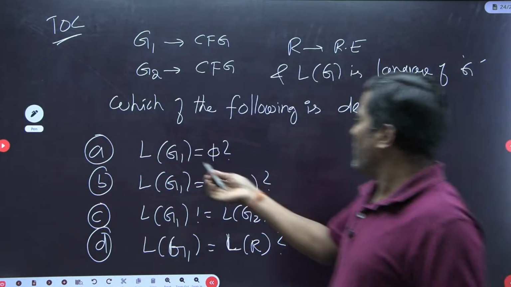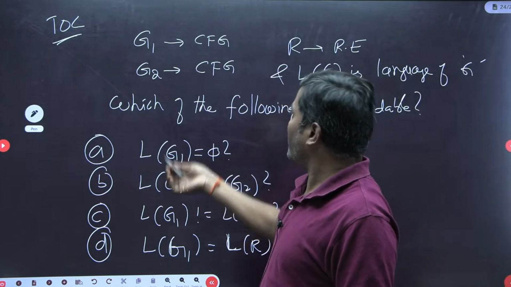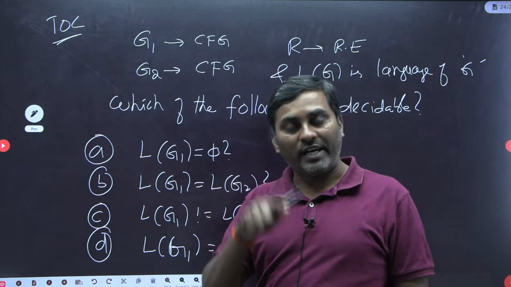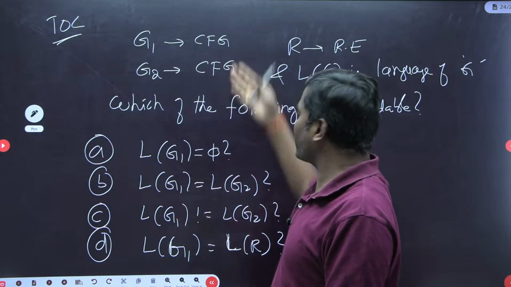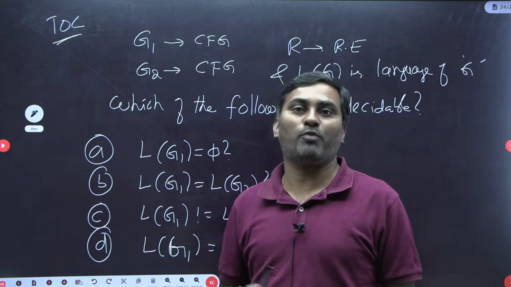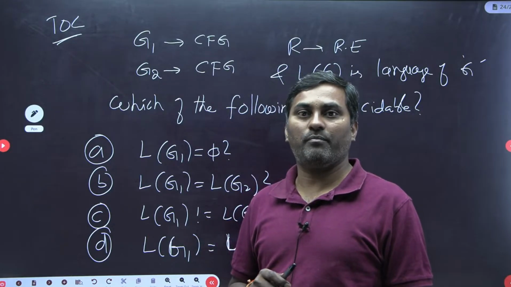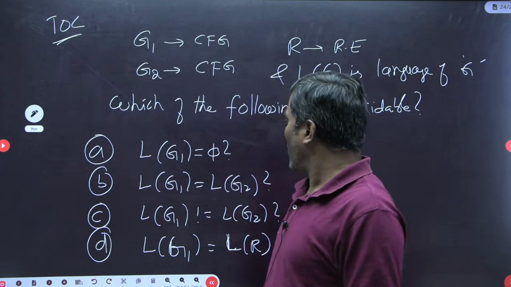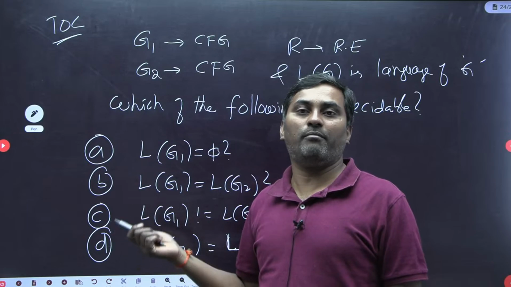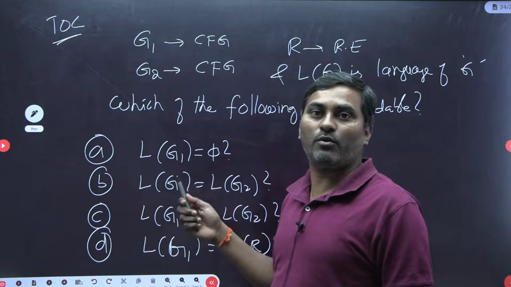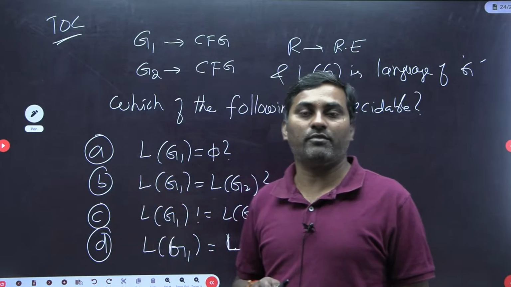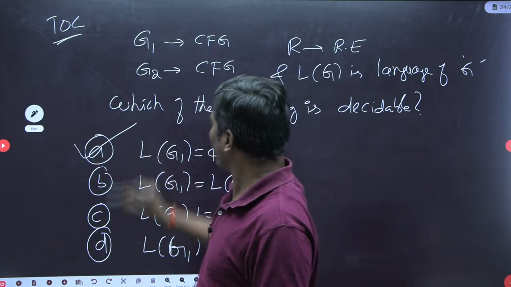Now see, whether the language generated by a grammar is empty or non-empty. For context free grammars, emptiness, finiteness, infiniteness and membership are decidable. So we have a method to check whether the language is finite, empty or non-empty. So this is decidable.